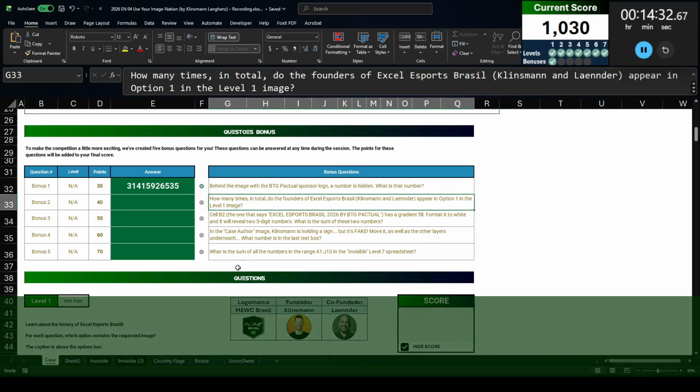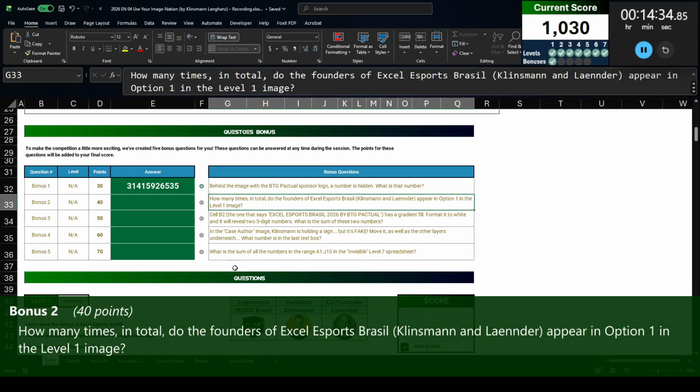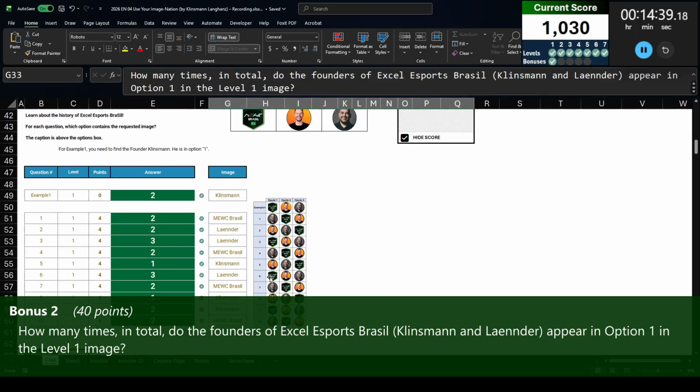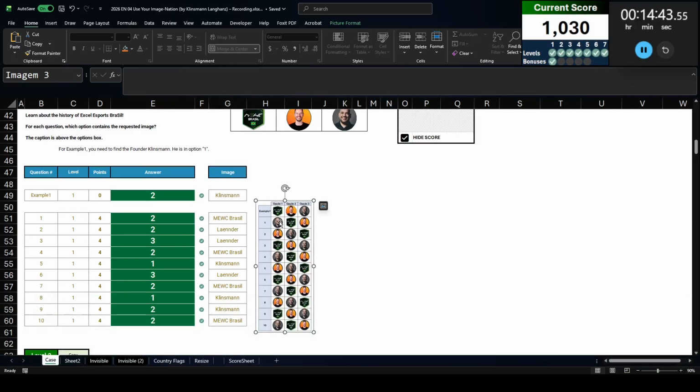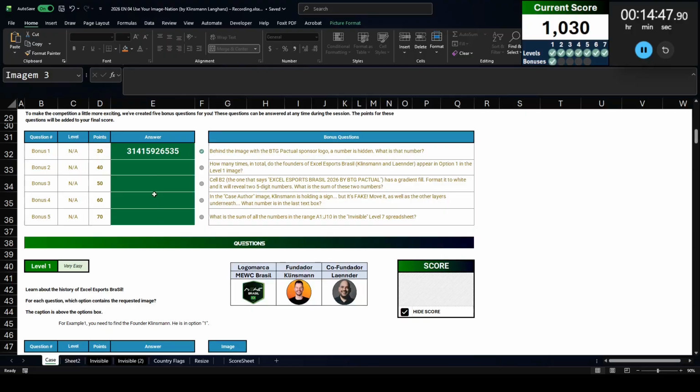Nice. Bonus 2. How many times in total do the founders of Excel Esports Brasil, Klinsmann and Lender, appear in option 1 in the level 1 image? I made that so tiny it's going to be hard to see, but I just need to look in the first column. So 1, 2, 3, 4, 5, 6, 7. So I'll just put 7 here for that.